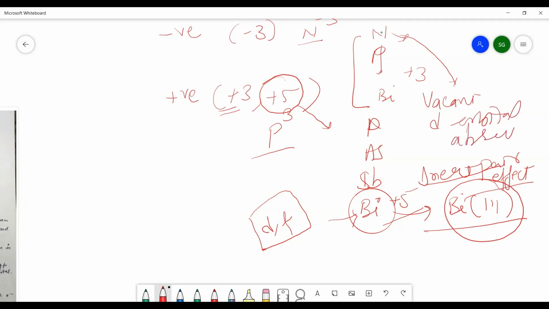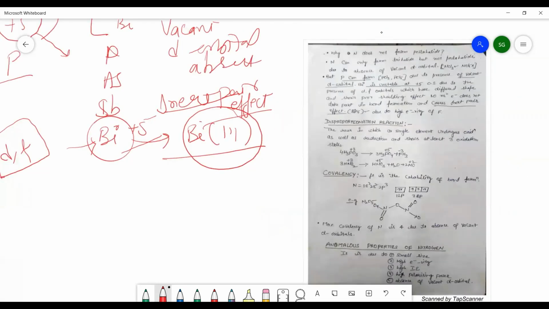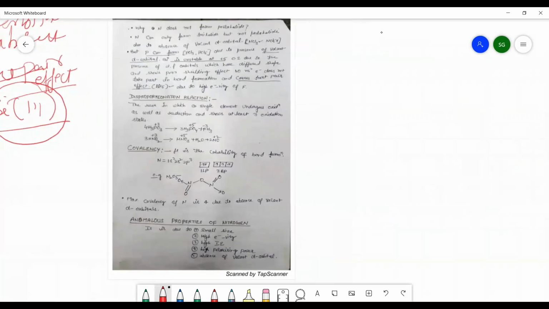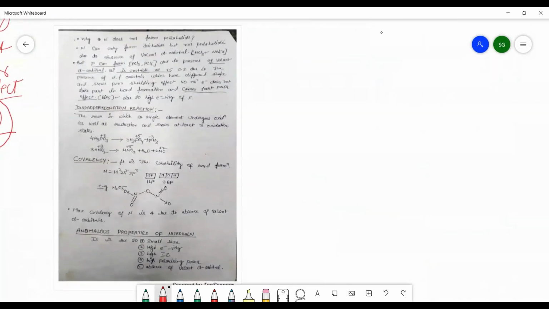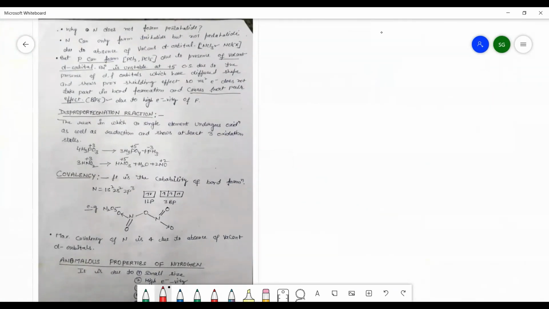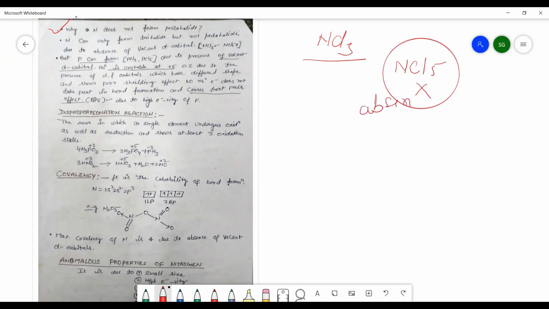So here we have discussed the negative and the positive oxidation states shown by the various members of the 15 group elements. Now you will see what type of questions will be asked based on this oxidation state. Why does nitrogen not form pentahalide? NCl3, which is a trihalide, is possible, but NCl5 is not possible because of which reason? Because of the absence of vacant d orbital. So these kinds of assertion and reasoning type questions can be asked.